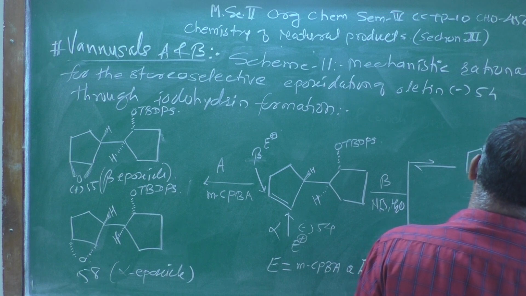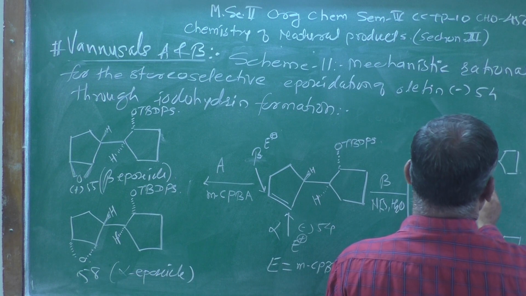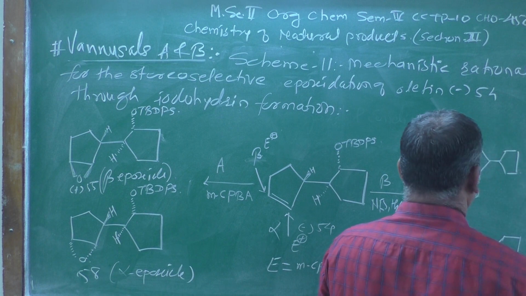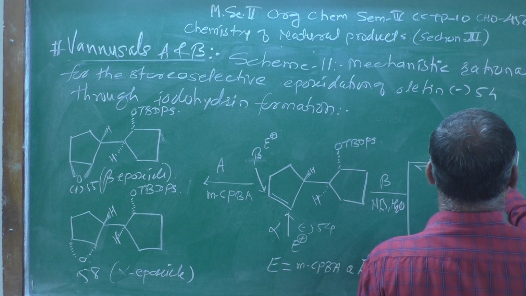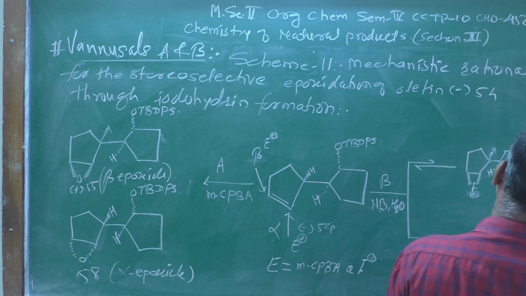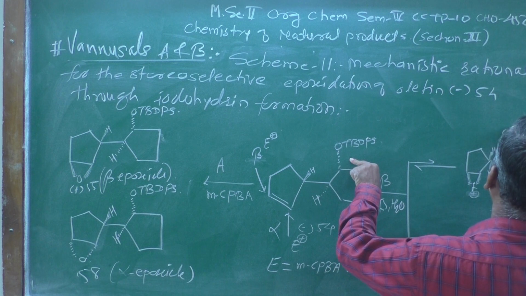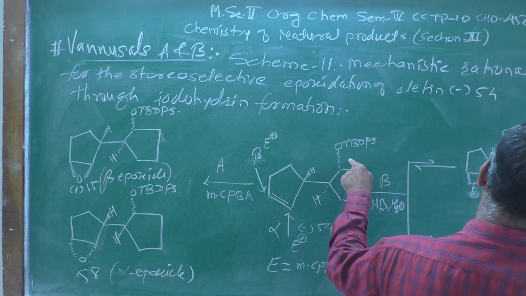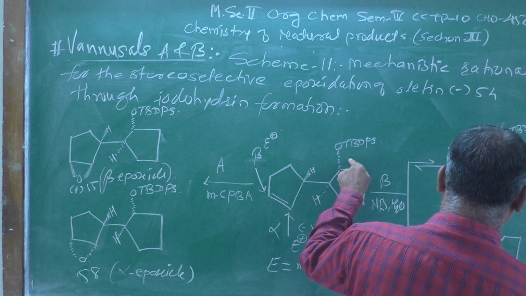This is a structure which I am representing, that is a cyclic three-membered ring iodonium ion, and here the hydrogen atom remains as it is, and this group is also present as it is, TBDPS, tertiary butyl diphenyl silyl.